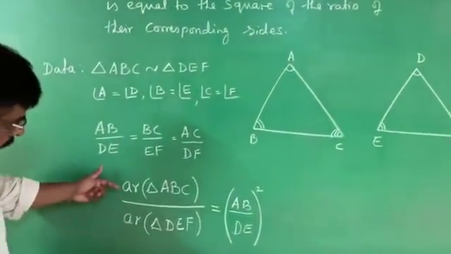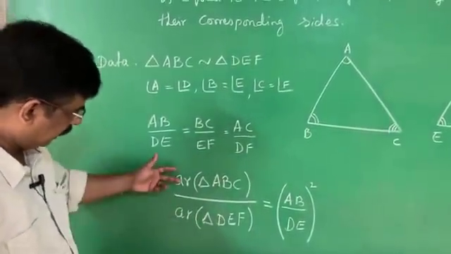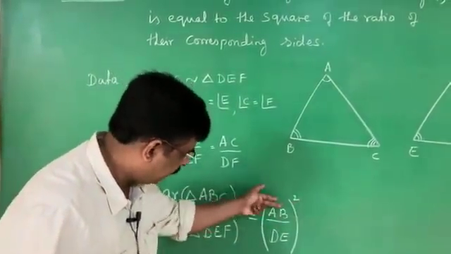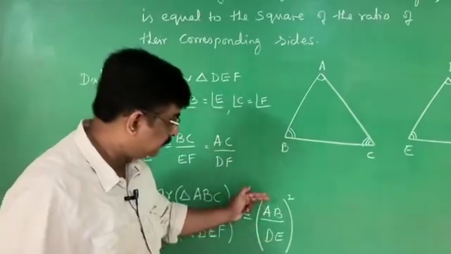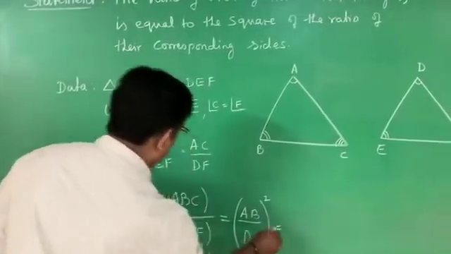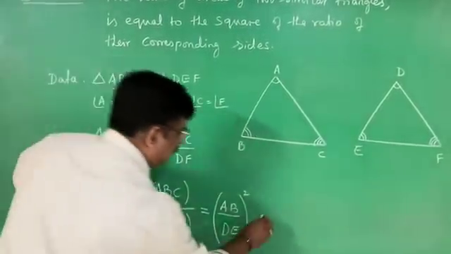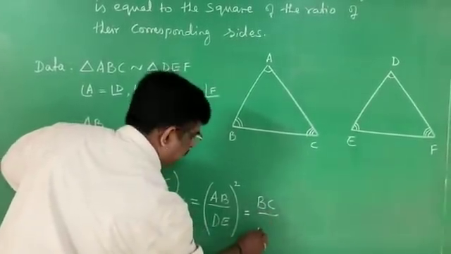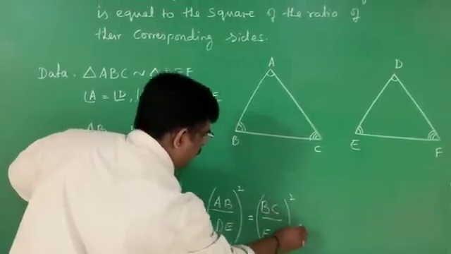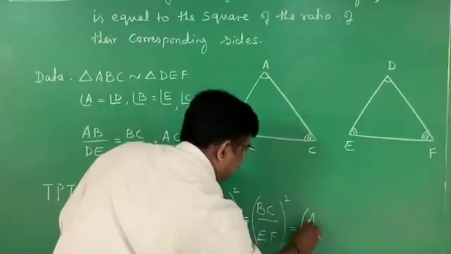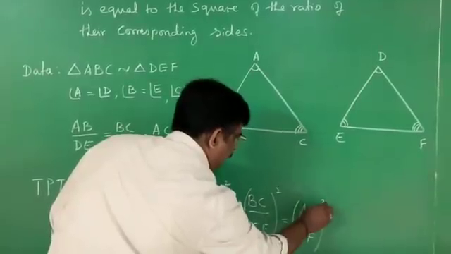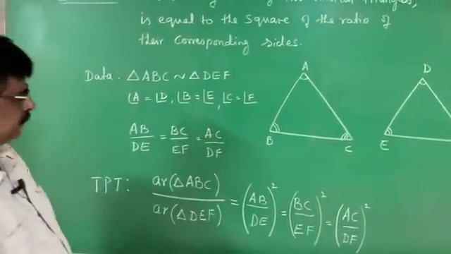The statement says the ratio of areas of two similar triangles is equal to the square of the ratio of their corresponding sides. How many corresponding sides are there? Three. Therefore, I can prove this also as AB by DE whole square, or BC by EF whole square, or I can prove AC by DF whole square. If I prove any one, this is sufficient for our theorem.